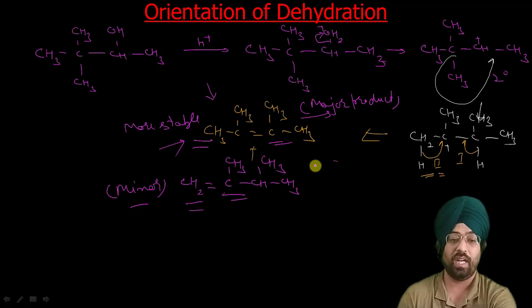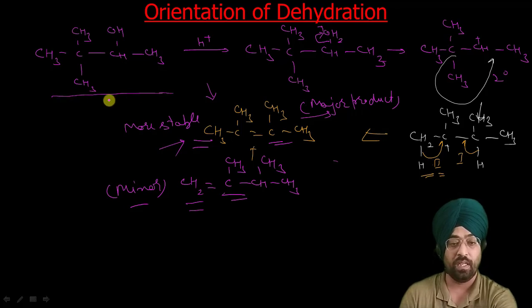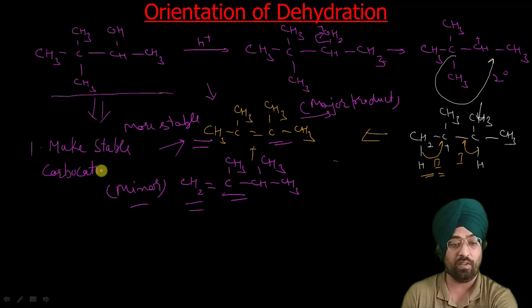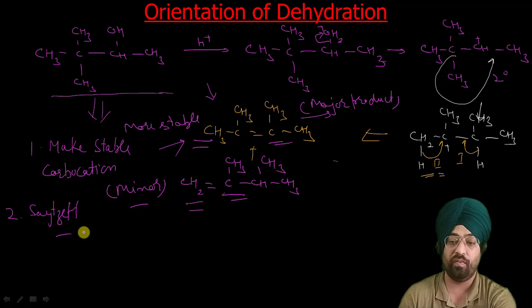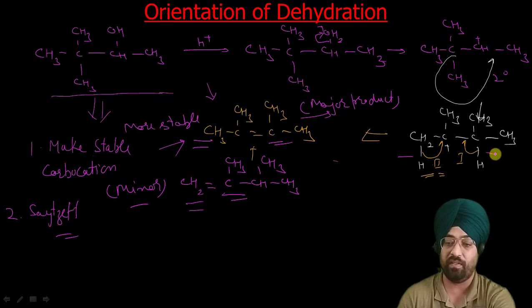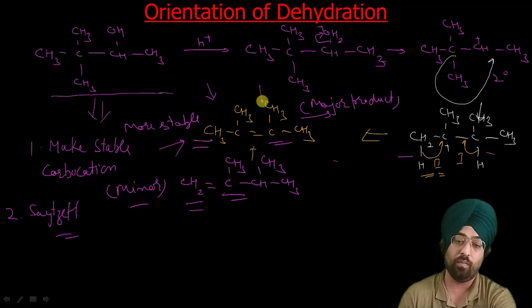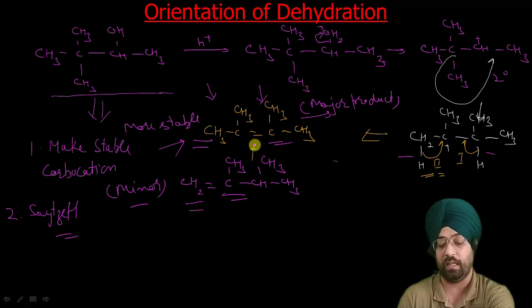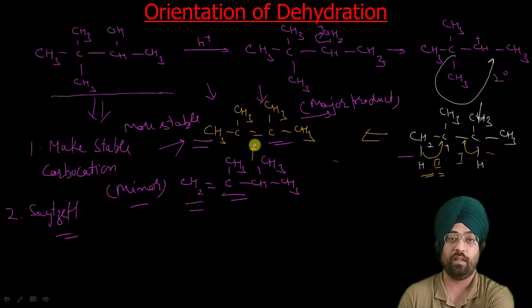So whenever you are given a problem to determine the dehydration product, you have to keep these two things in mind. First priority is to make a stable carbocation, that is your first step. So you have to see nothing else, you have to make a stable carbocation. Second step is to apply Saytzeff rule. If there is a possibility of removing two protons, like in this case, then we will go for that case which forms a more substituted alkene. So we have to follow the Saytzeff rule.